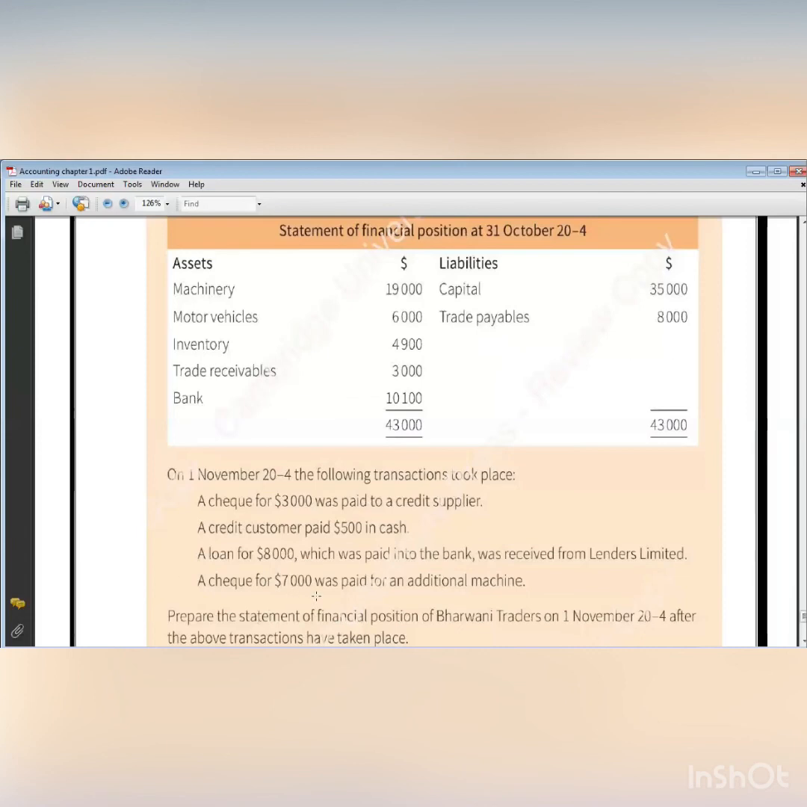A check for 7,000 was paid for an additional machine. I purchased an additional machine, so machine increased. It was 19, so now it will be 19 plus 7, which is 26. And my bank decreased. It was 15,100. It decreased by 7,000, so instead of 15, it will be 8,100.